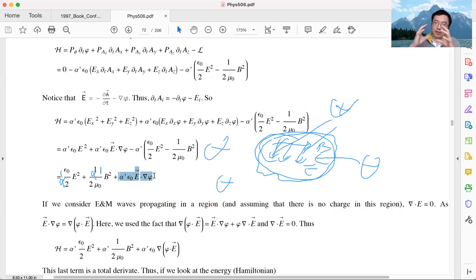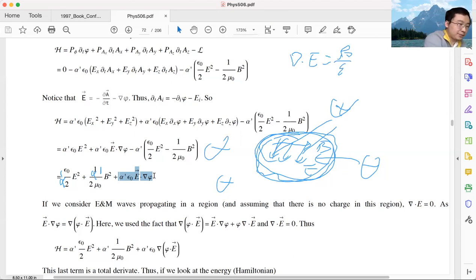So I'm looking at the area where there is field, but there is no charge outside of the area. Those charges generate the field. Field comes here, but the charges are not here. So this is the setup I'm looking at. And in this region, because there's no charge, it's only E and B field, we can look at the Gauss law. The Gauss law tells me the divergence of E should be charge density divided by epsilon 0.